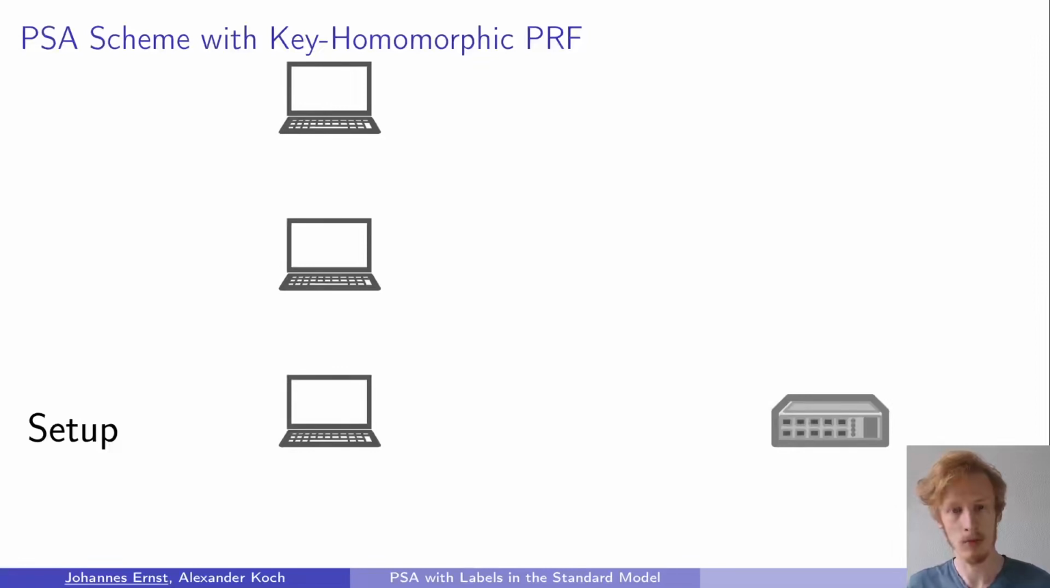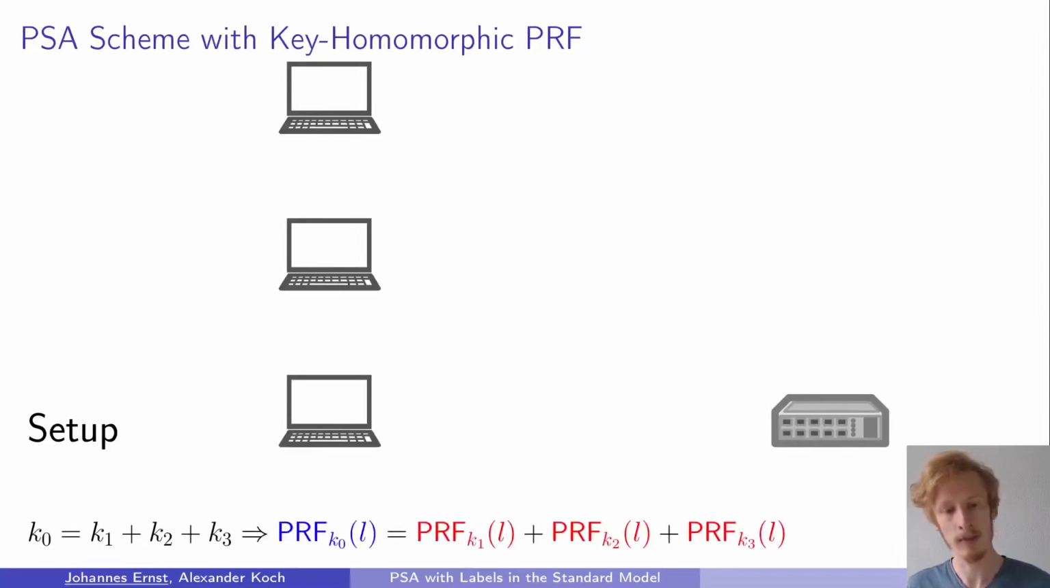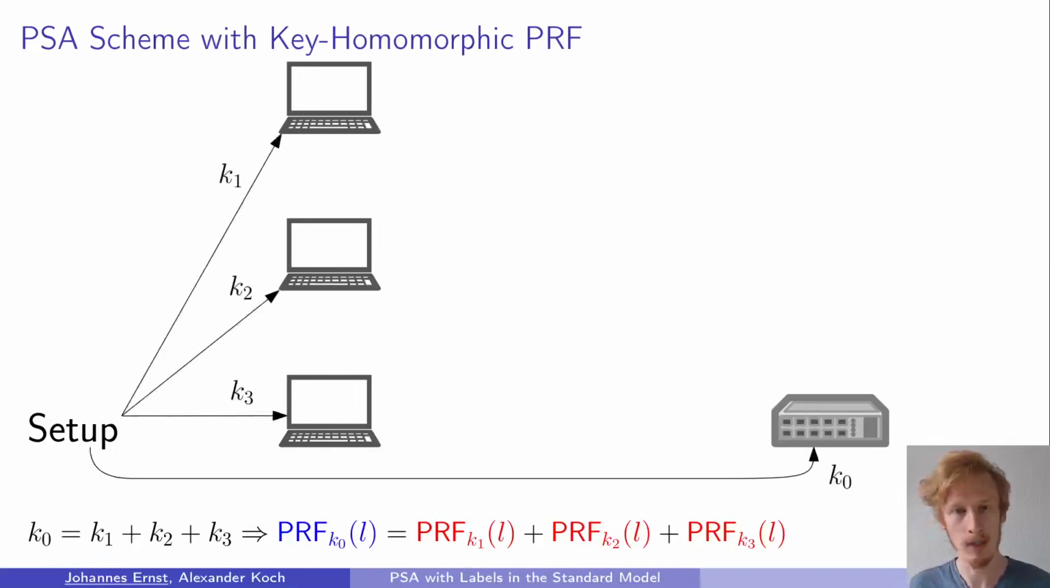Okay, so now for our PSA scheme. The idea is to use this key homomorphic property to construct a PSA scheme. So when we have a key k0, which is the sum of the three other keys, then this implies, by the key homomorphic property of the pseudorandom function, that when we evaluate the pseudorandom function with k0 on a label L, then this is the same as the addition of the three other PRF values with the other keys on the same label L. So with this in mind, we let the trusted party perform the setup and give every party their respective secret keys, where the aggregator gets the key k0.